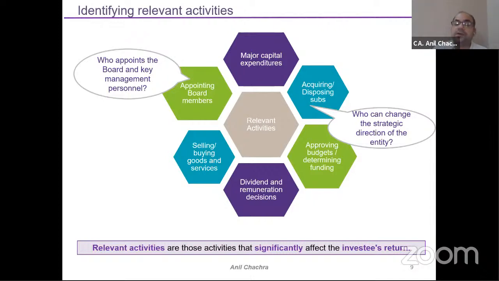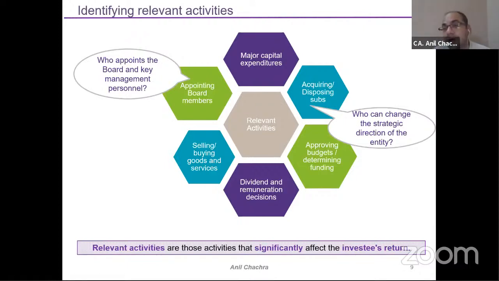It could be the preparation or the approval of the budgeting part, because it's a very crucial process as and when the budgets will be prepared, right? So how much percentage I have to allocate to a particular activity, how much percentage I have to allocate to another activity. These types of decisions, because the investors can influence while preparing the operating budgets. Dividend, how much dividend I will declare. Remuneration, how much remuneration I will give to the KMPs, key managerial personnel.